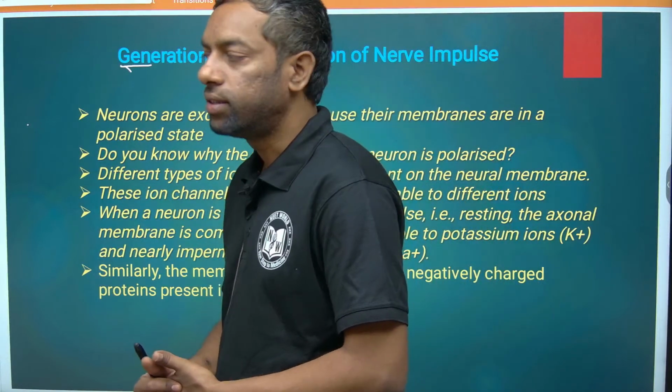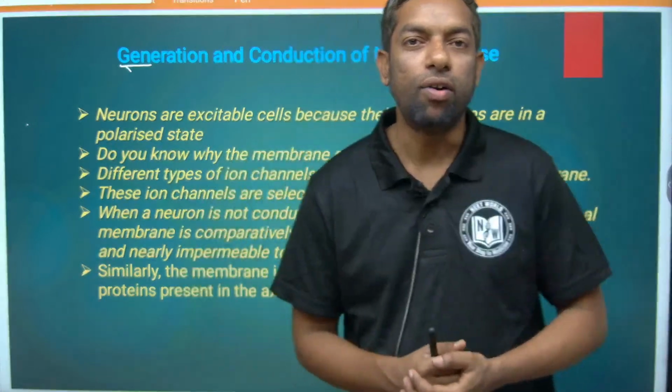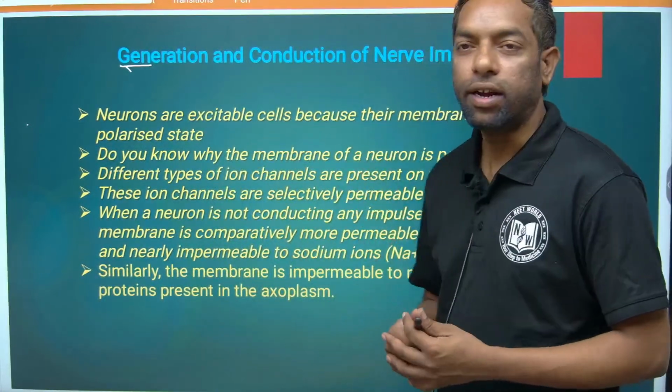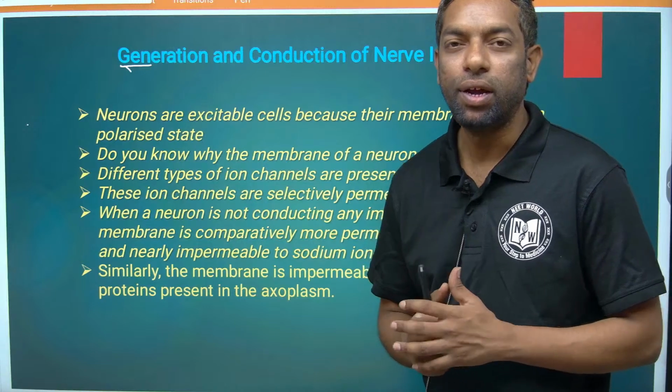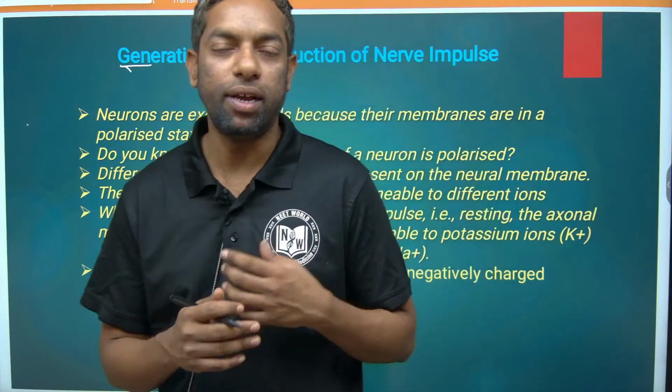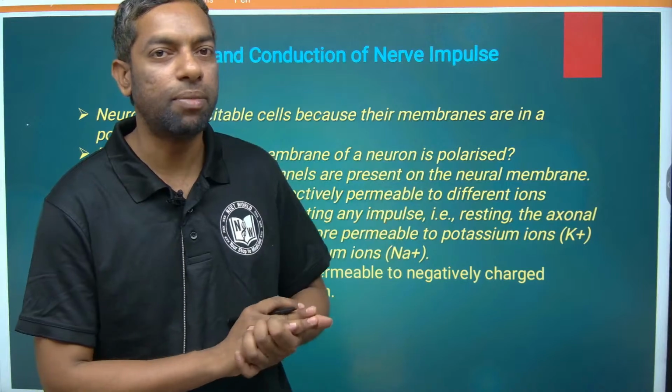Hello guys. Today our topic is generation and conduction of nerve impulse. What is electrical imbalance, how are electrical charges going to take place in the nerve?